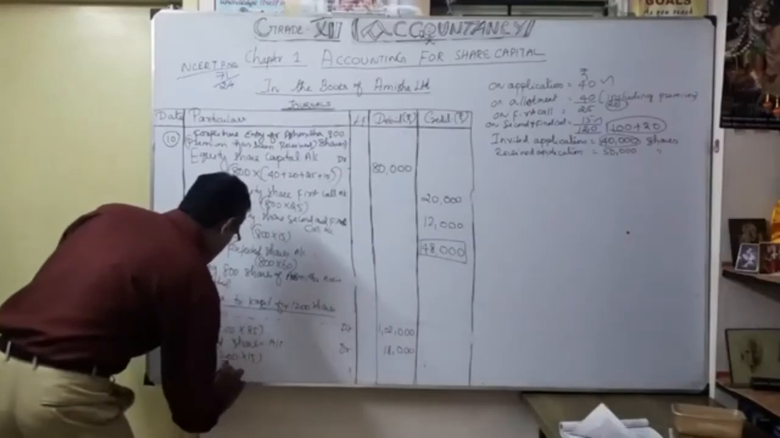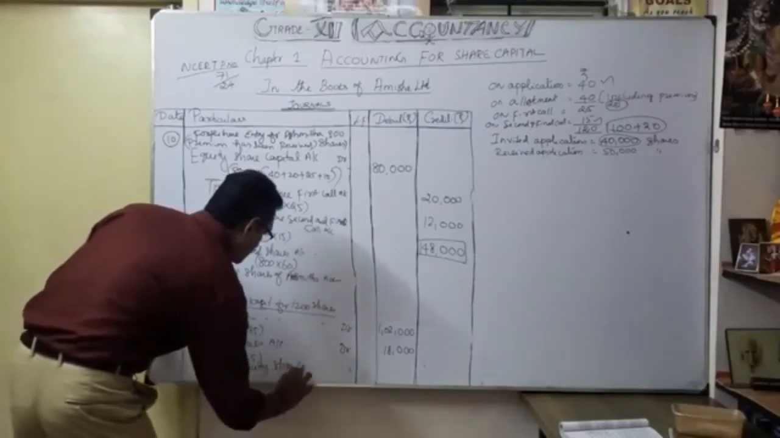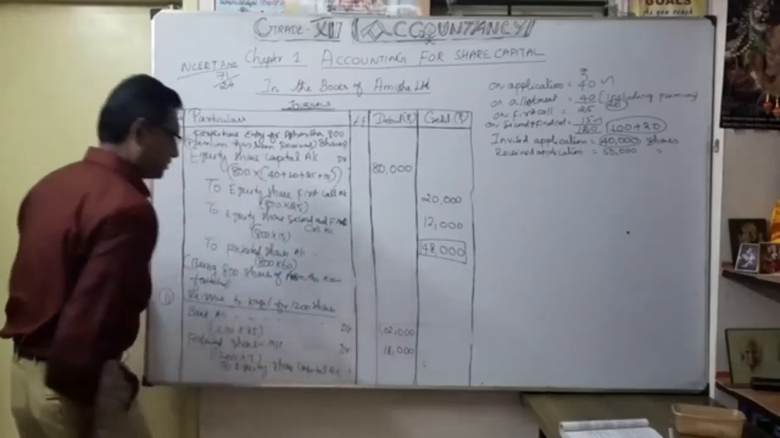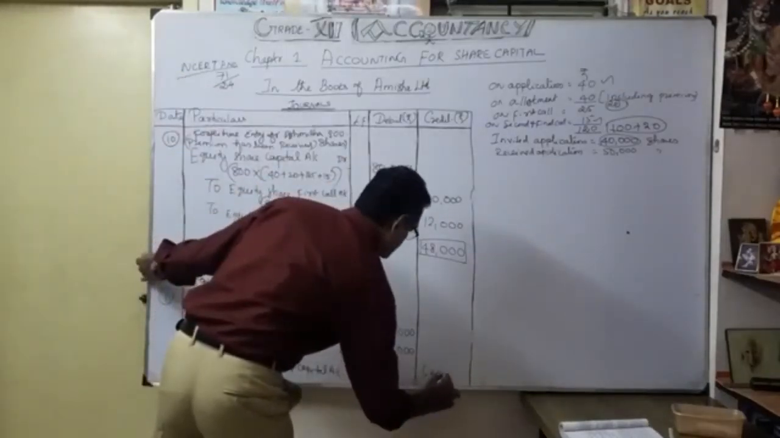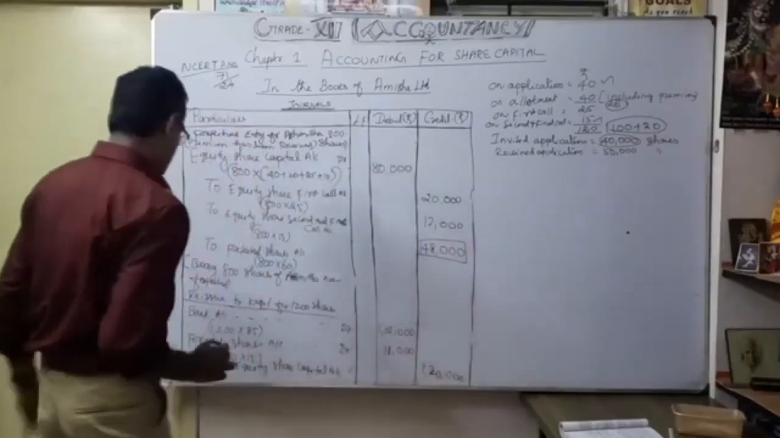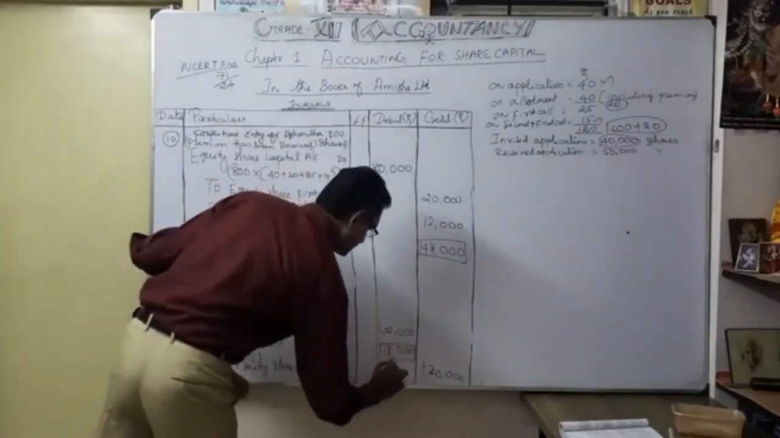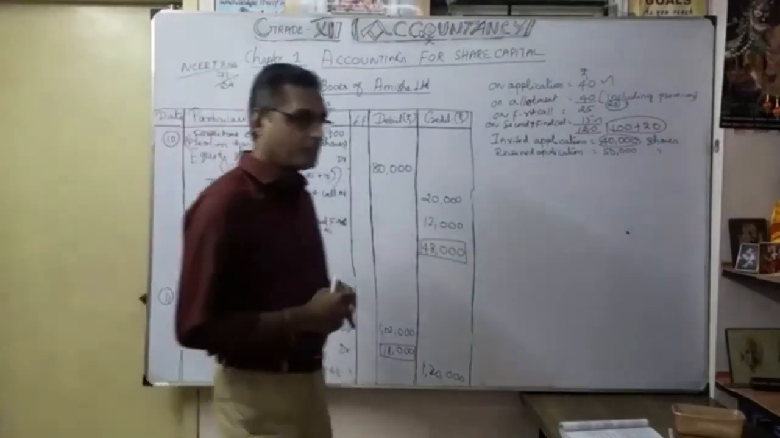To equity share capital of 1,20,000. Okay, so 1,20,000. So now understood? So it works like this. Now, it's very important.